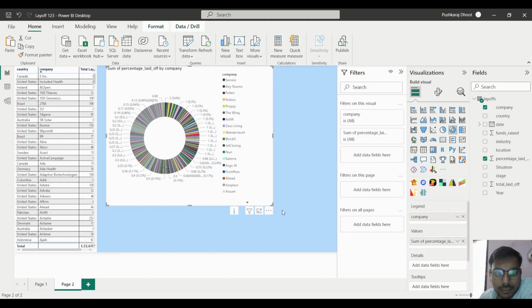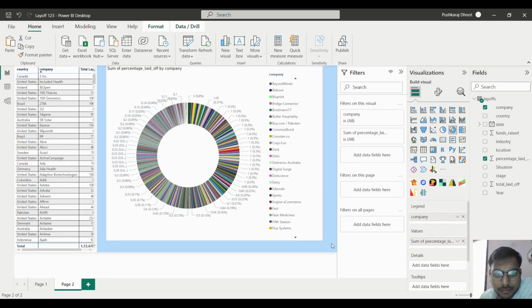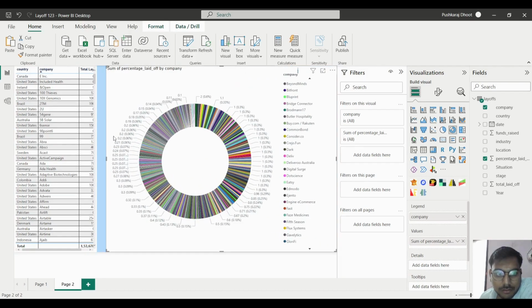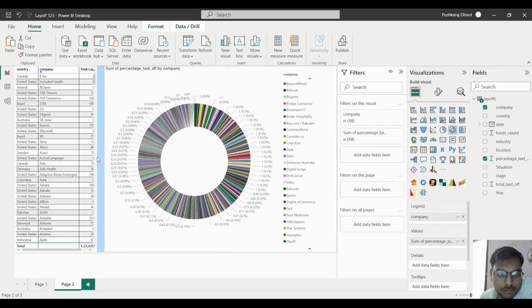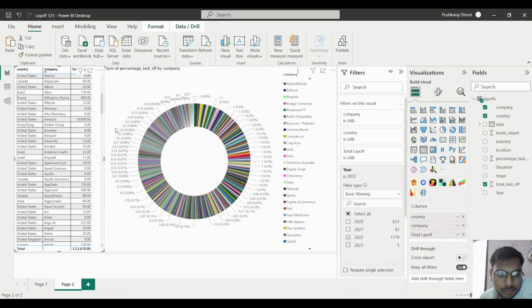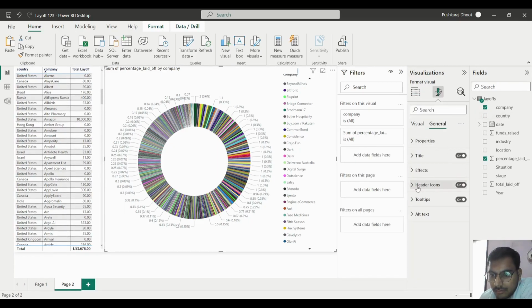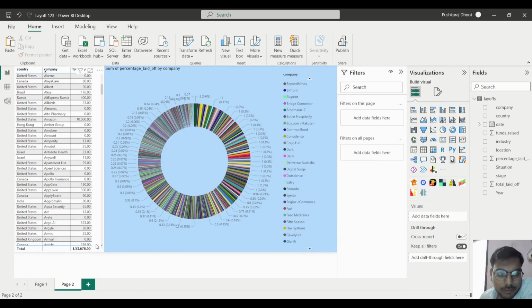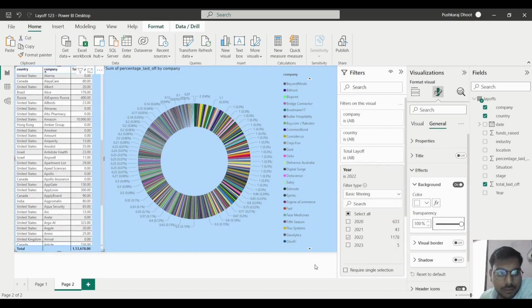Okay, now it is looking like this, but when we convert this into the tooltip page, it will change. Okay, and we will go into effects and remove that. And for this one also we'll go into the effects, we will try to remove the background.